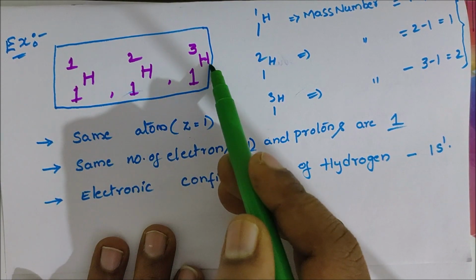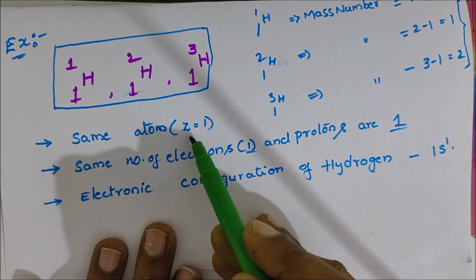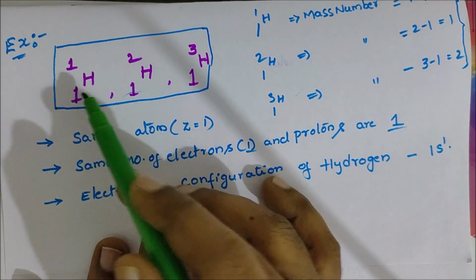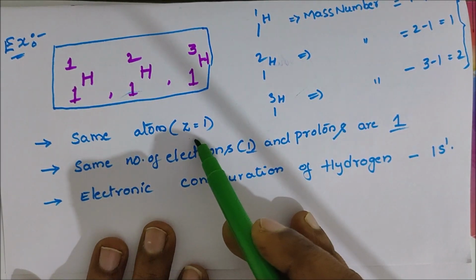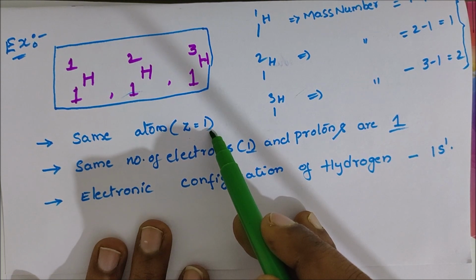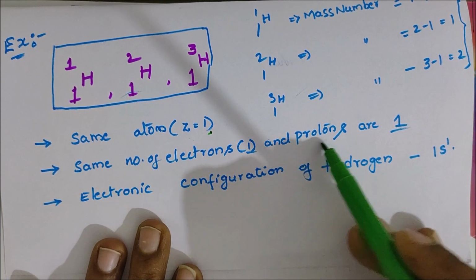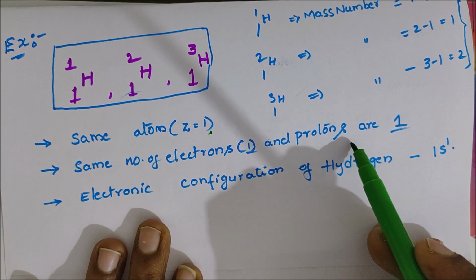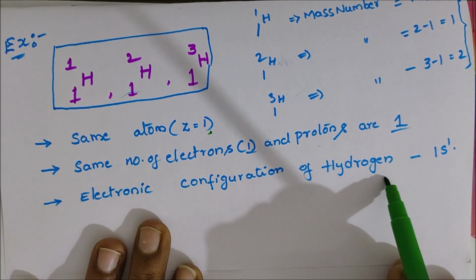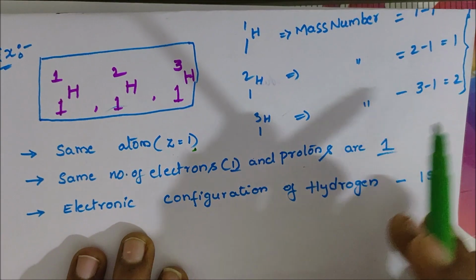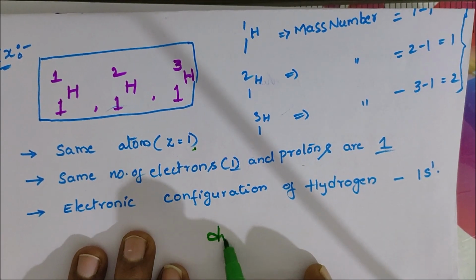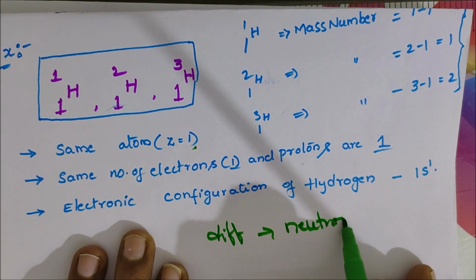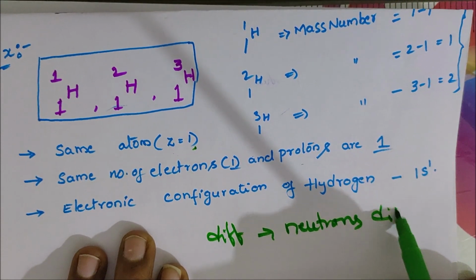The atomic number is 1 in all three, and the number of electrons and protons is 1. The electronic configuration is also the same. But what is the difference? The neutrons are different.